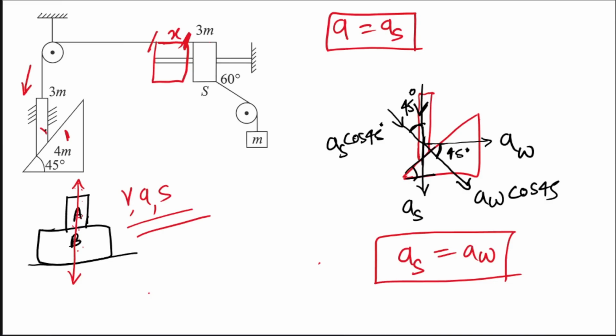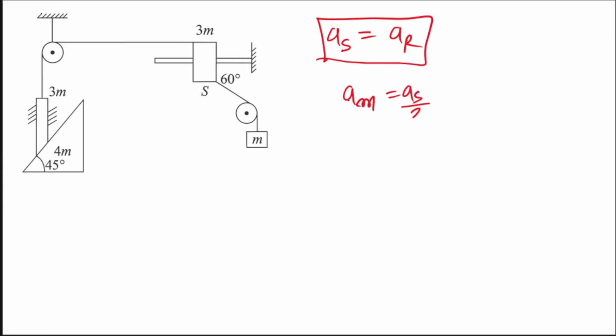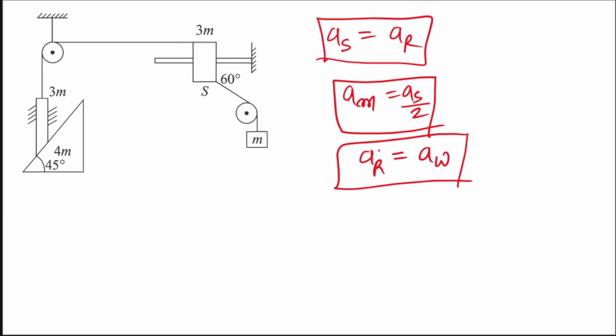So now we have all the constraints. What constraints do we have? The acceleration of the slider is equal to the acceleration of this rod. This is one constraint. Another constraint is that the acceleration of this mass is equal to the acceleration of the slider divided by 2. And the third one is that the acceleration of the rod is equal to the acceleration of the wedge, magnitude wise. So these are the constraints we have got. I hope I have written everything correctly.